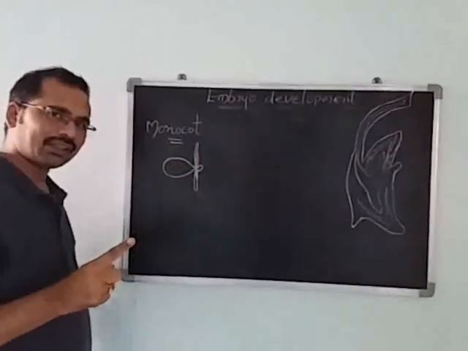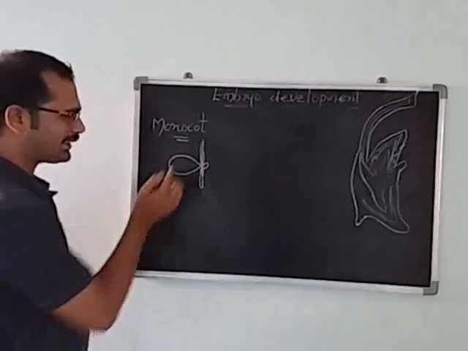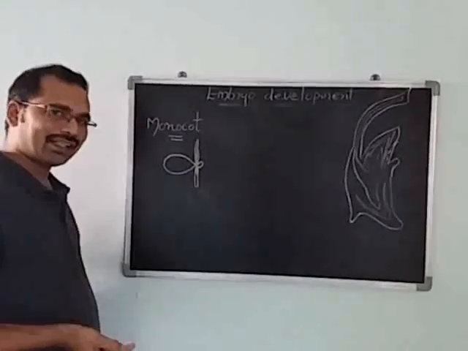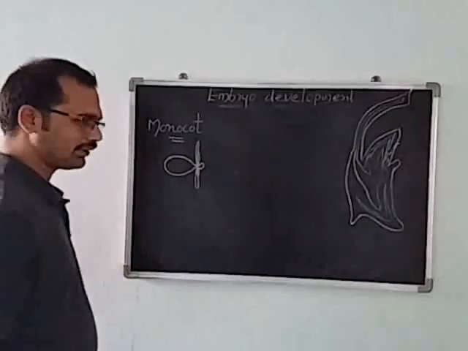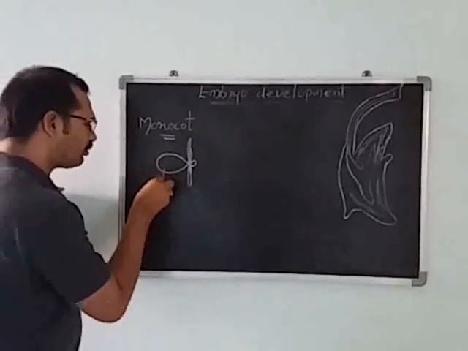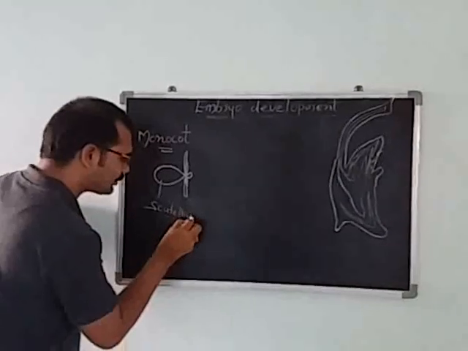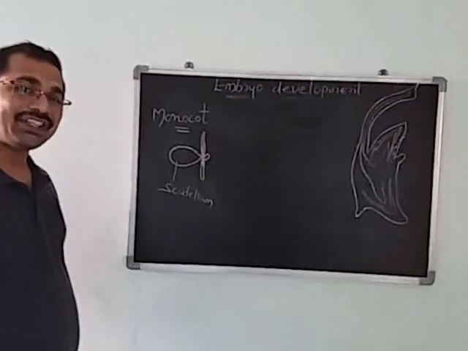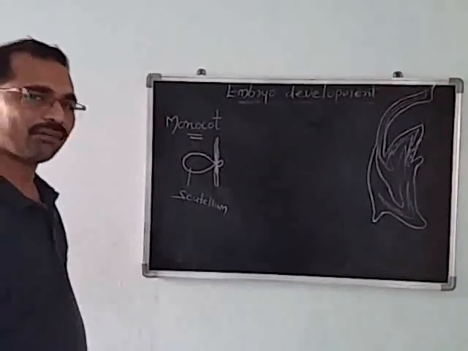One of the cotyledons, a large shield-shaped cotyledon, is present on the lateral side. Another cotyledon is vestigial, reduced. The large single cotyledon we call the scutellum. What is that name? Scutellum. The single large shield-shaped cotyledon in the monocot we call the scutellum.